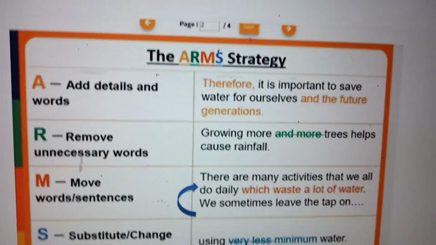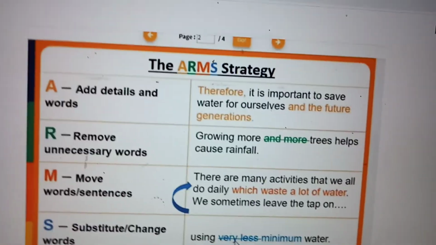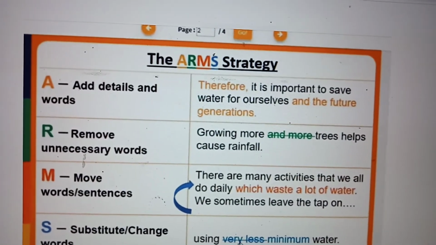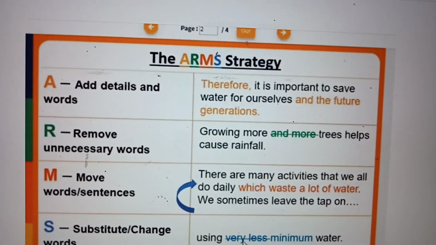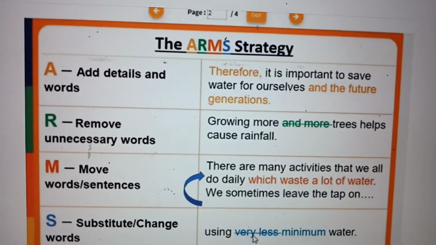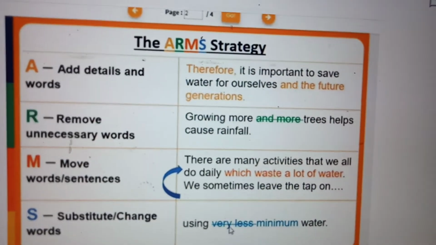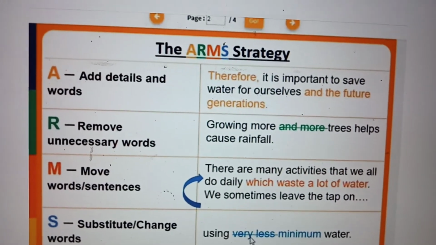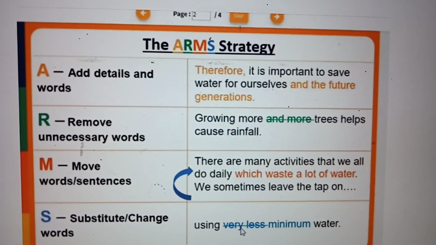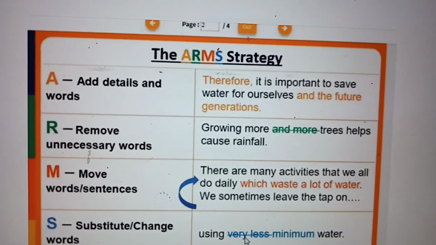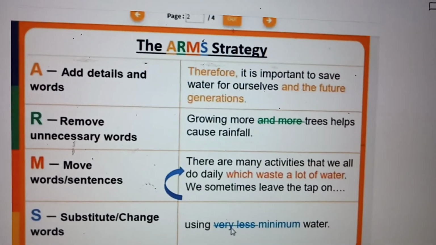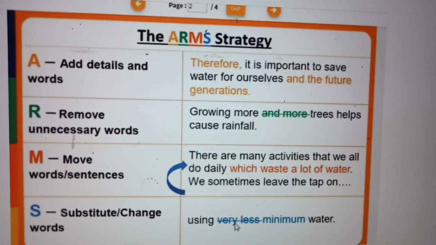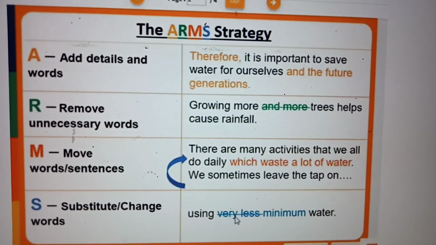Then ARMS strategy. ARMS strategy is whenever there are unnecessary details, that is whatever is not needed, remove the details, add the details which are needed, and move words and sentences in proper way. ARMS, substitute or change words. Wherever it is needed, you can change the words. So that is the ARMS strategy. Add details, remove unnecessary details, move words in sentence, and substitute words.